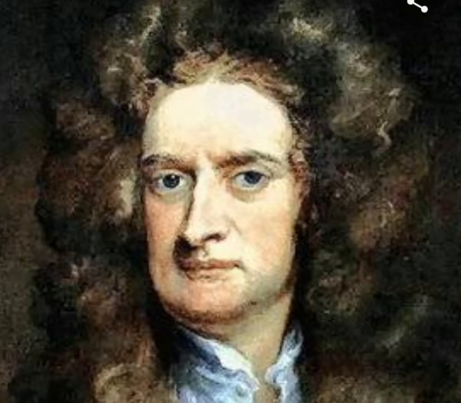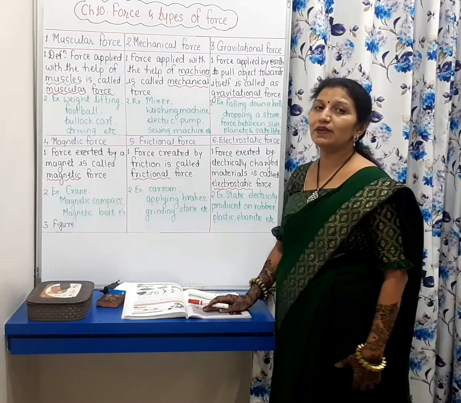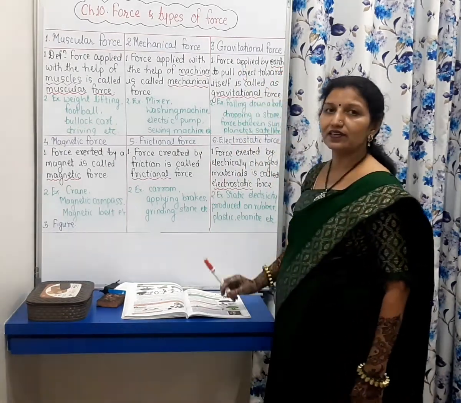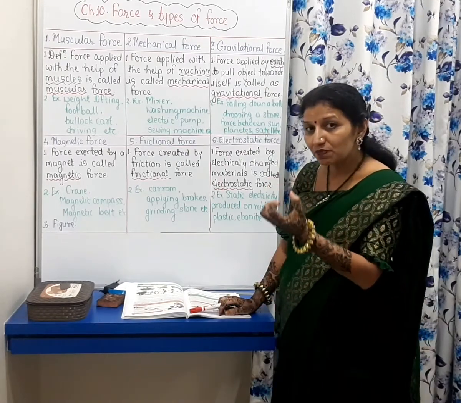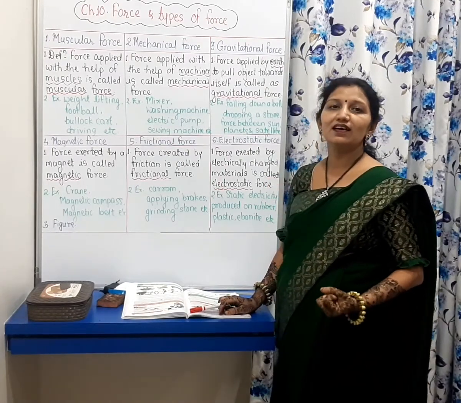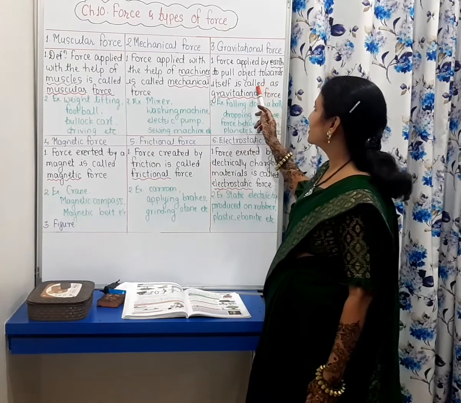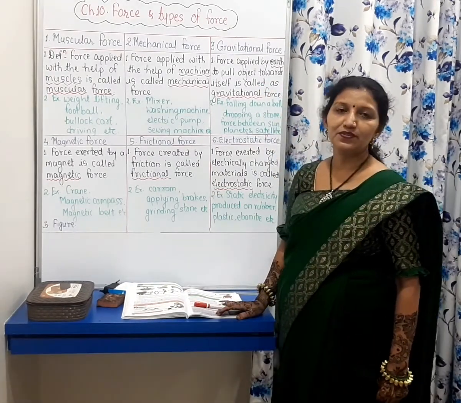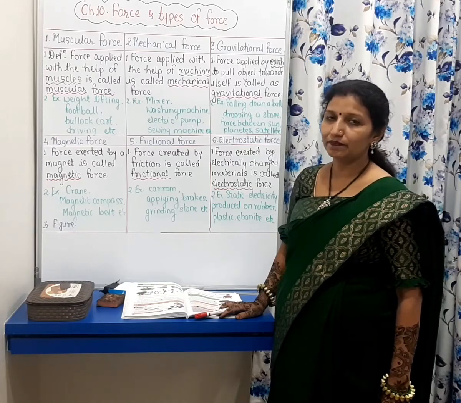This concept was put forth by the great scientist Sir Isaac Newton, and he explained that there is a force applied by earth and this force pulls the object towards the earth, towards itself. This force is called gravitational force, Gurutvakarshan Bal, Gurutviya Bal.